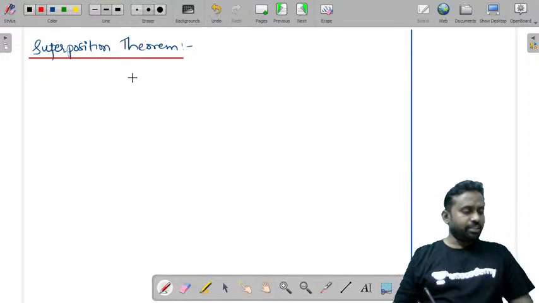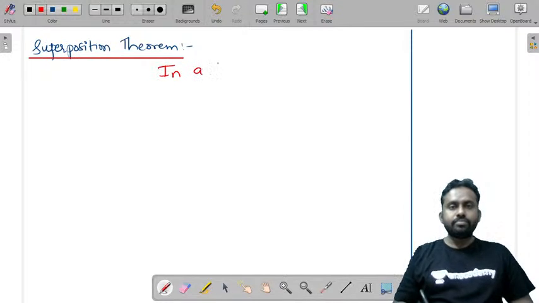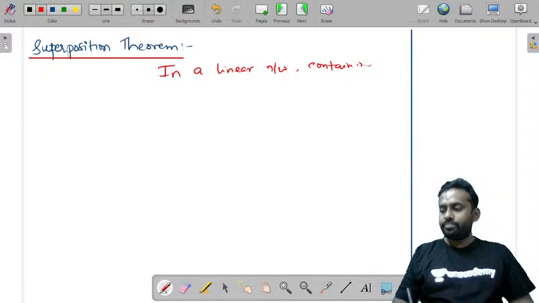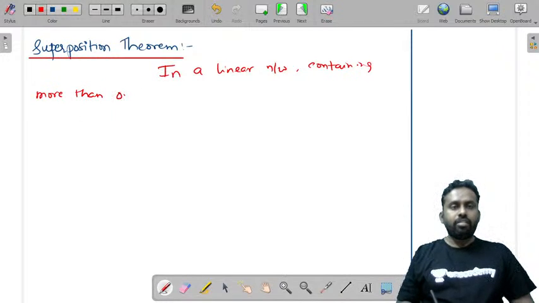So what does superposition theorem state? In a linear network containing more than one independent